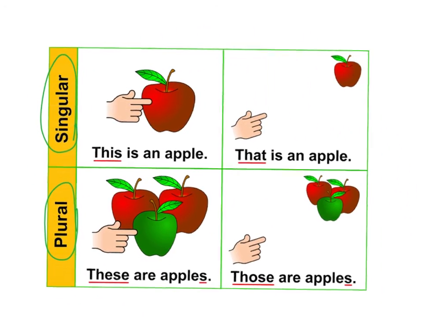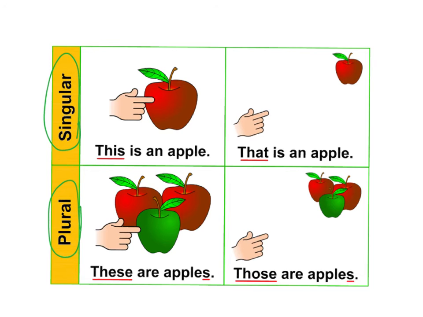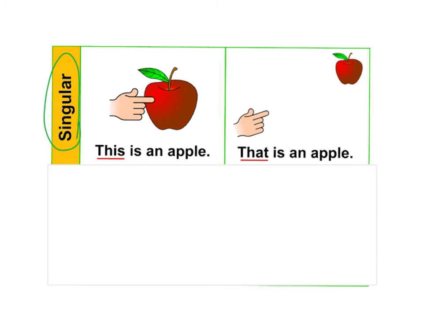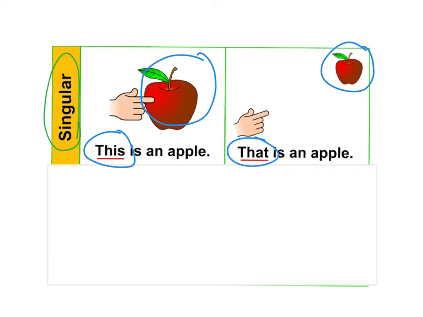So on the top, we have singular, one apple. This first one, you can touch it. It's right in front of the hand. You can touch it, so we say this. This is an apple. This one over here is far away. You cannot touch it. You can only point to it. So we say that is an apple.